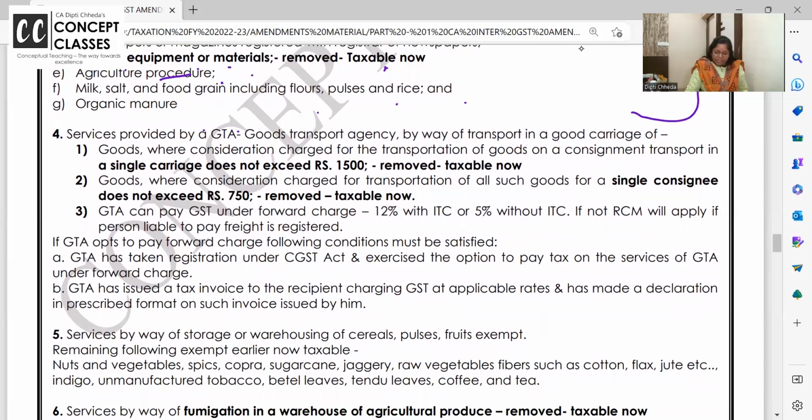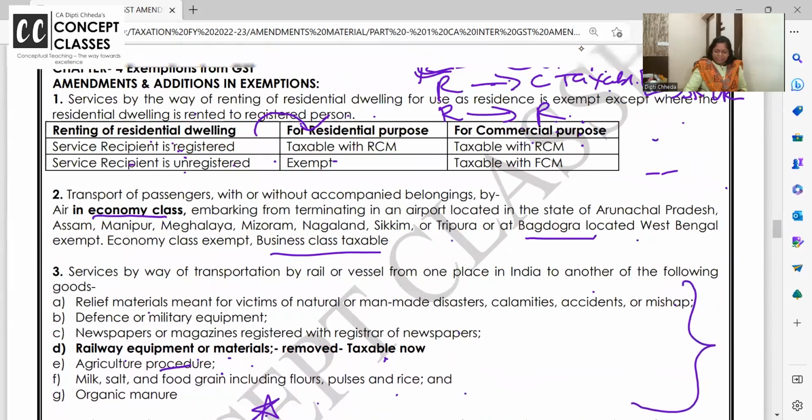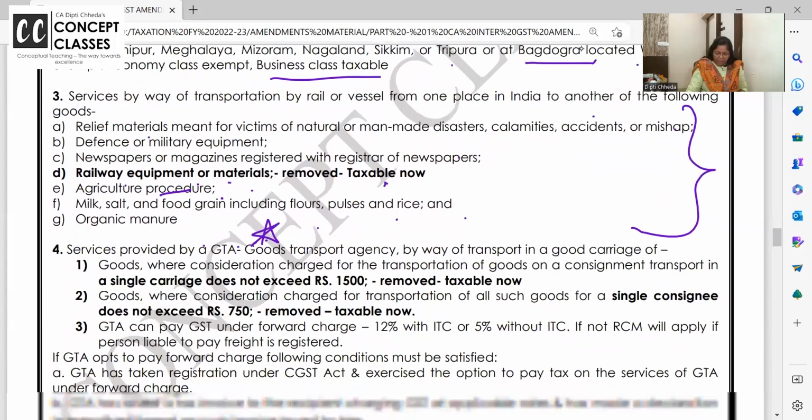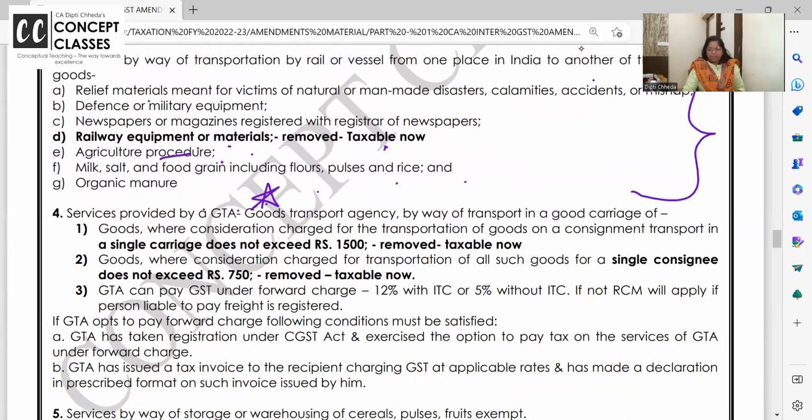Okay. Services provided by goods transport agency. You all know transporters, they were getting a lot of benefit. There were cases wherein transporters will not pay, and on RCM the factory or the firm will pay. So there are 3 major amendments here. This is also important. It's not that ma'am, we will read only the important ones, but this rent one is important, and this one is also important.